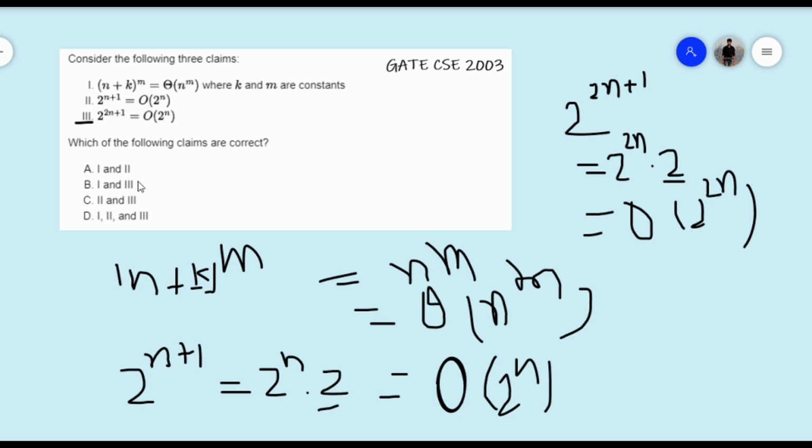So our correct claims could be first and second. So the correct option is option A.